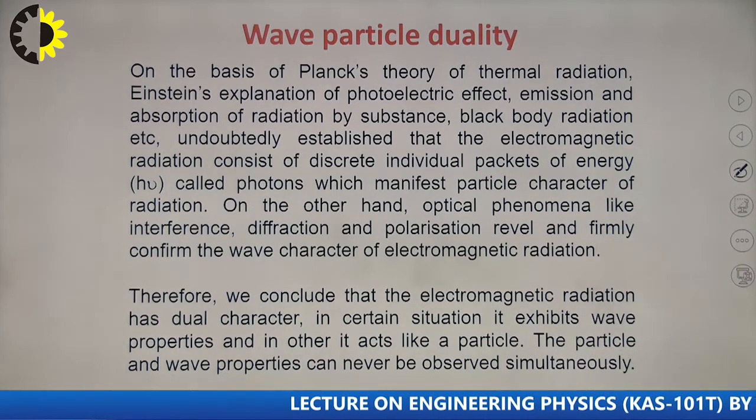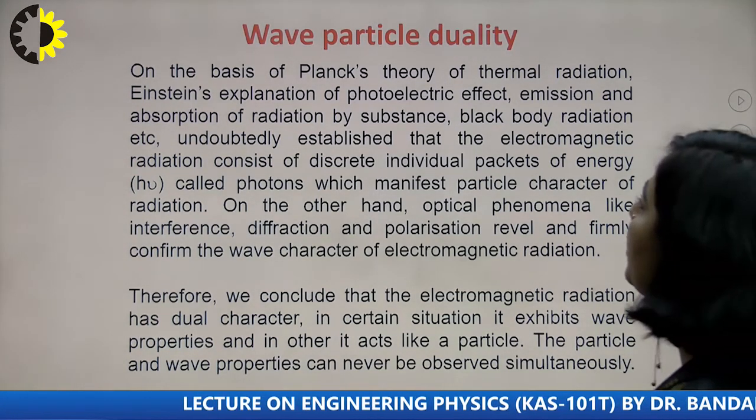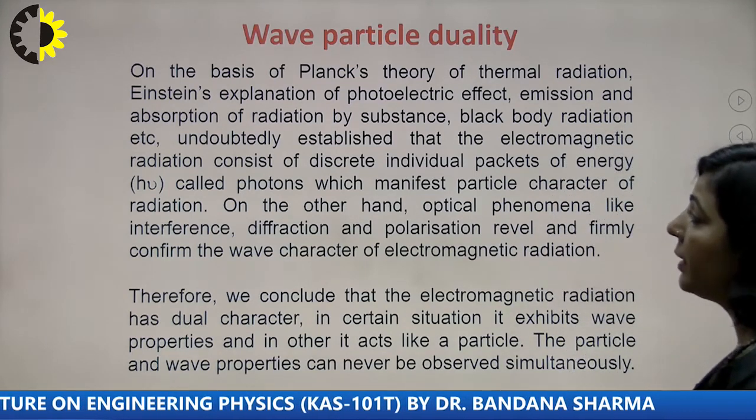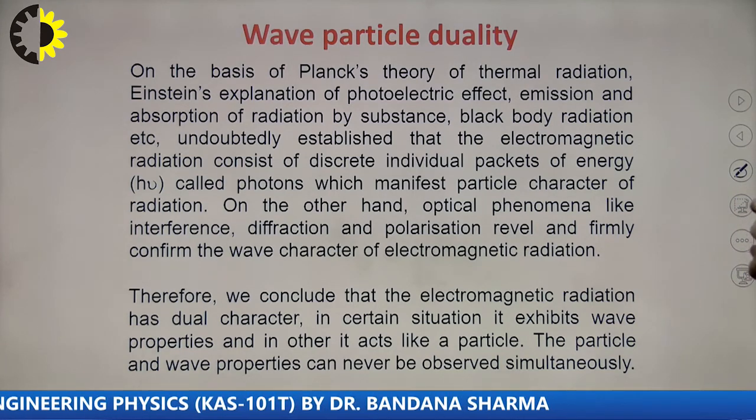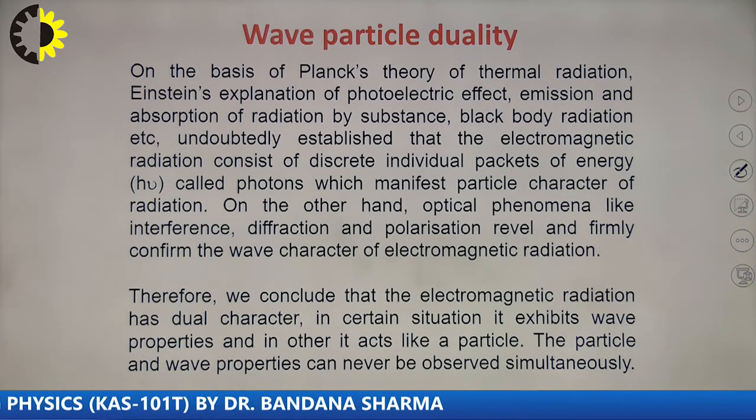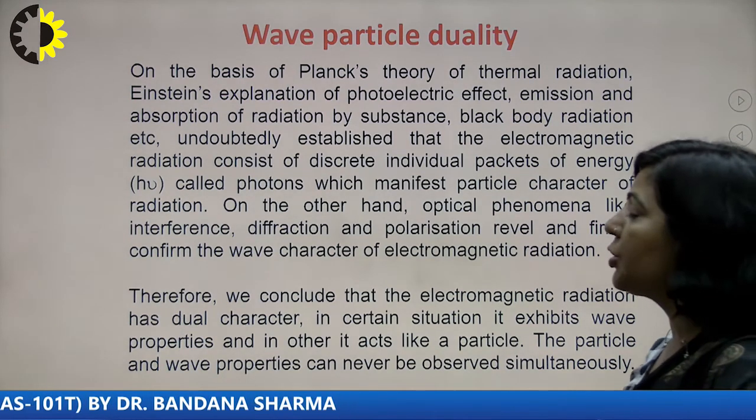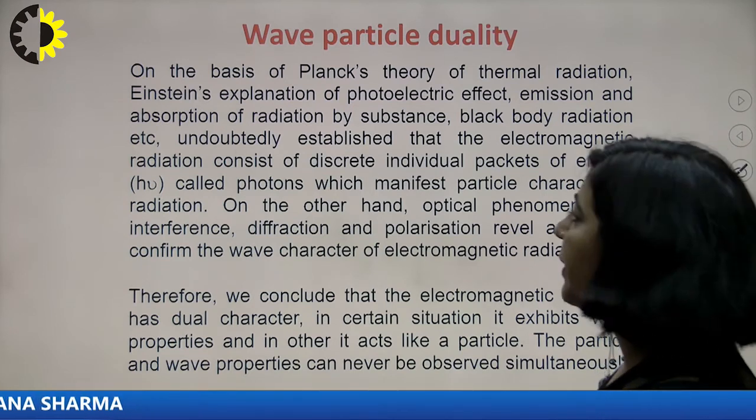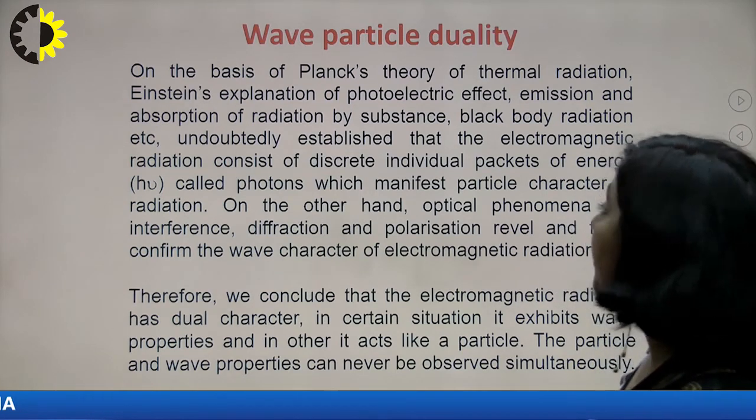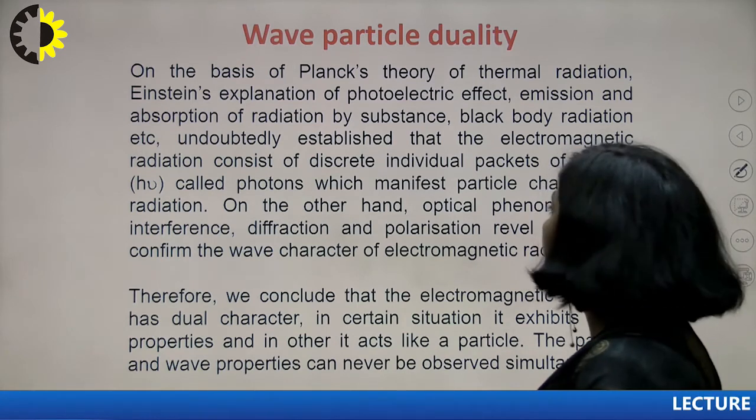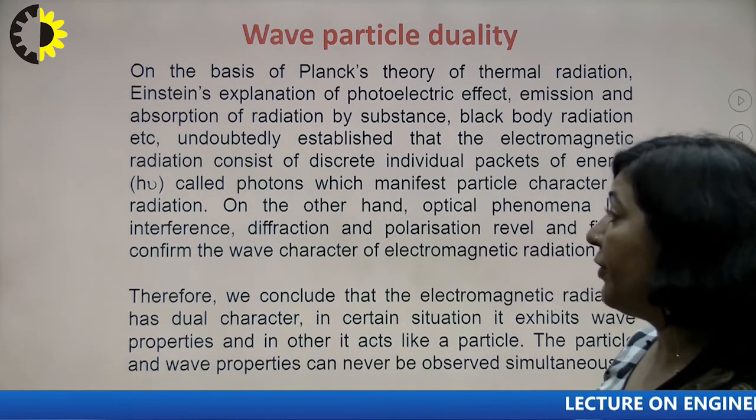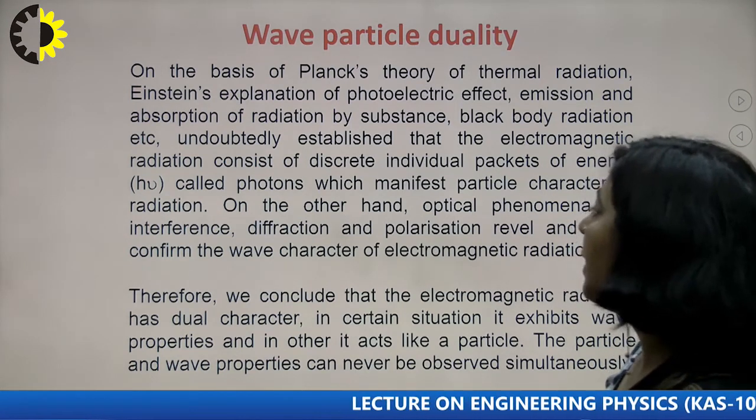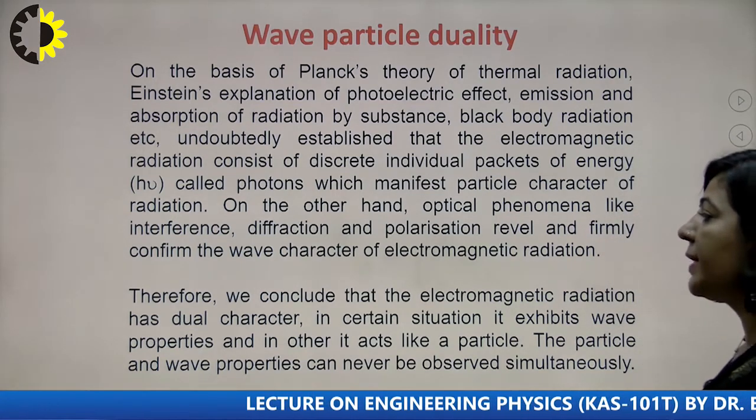On the basis of Planck's theory of thermal radiations, Einstein's explanation of the photoelectric effect, emission and absorption of radiation by substance, black body radiation, etc., it was undoubtedly established that electromagnetic radiations consist of discrete individual packets of energy, called photons, which we have already mentioned, which manifest particle character of radiation. So that is an evidence of particle character. On the other hand, optical phenomena like interference, diffraction and polarization are evidence for wave nature of light. It means light has dual nature, as I mentioned here. Therefore, we conclude that electromagnetic radiations have dual character.